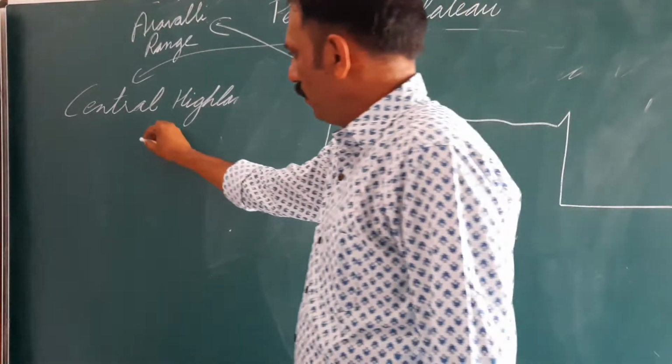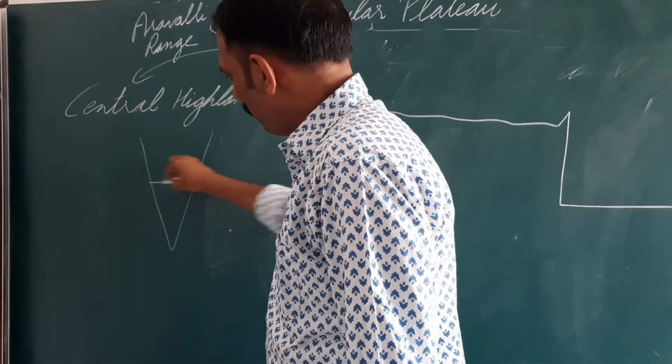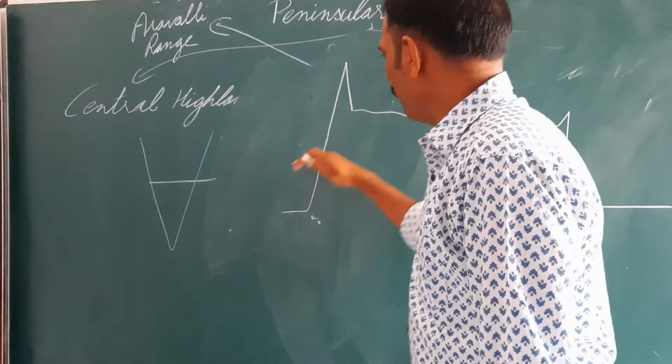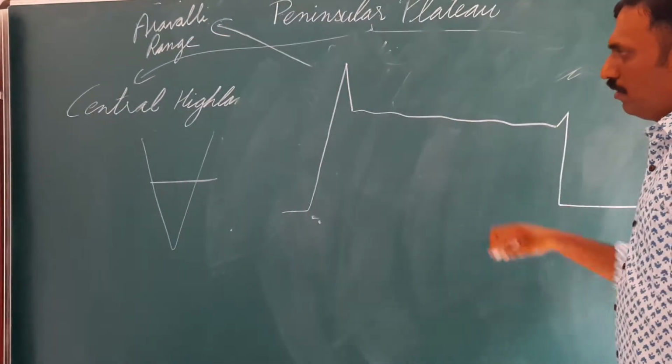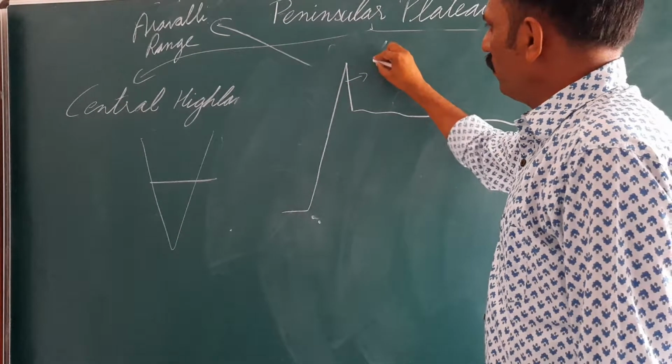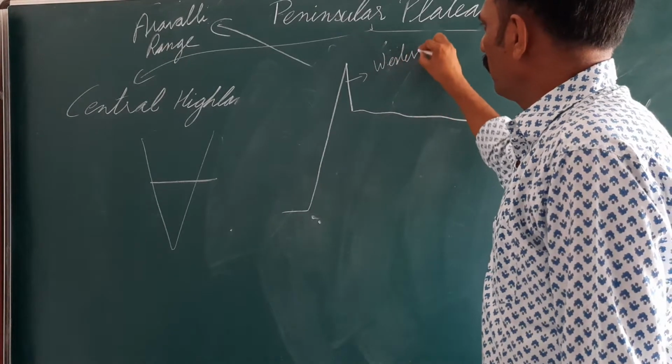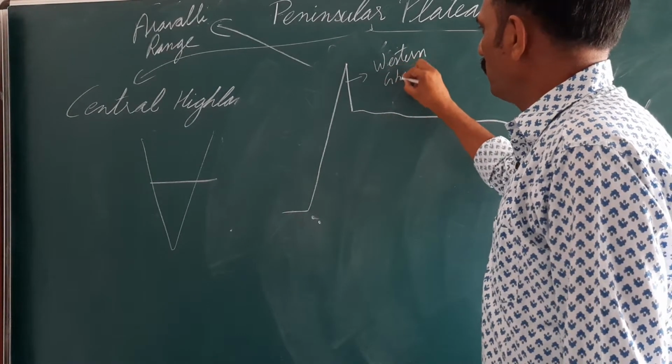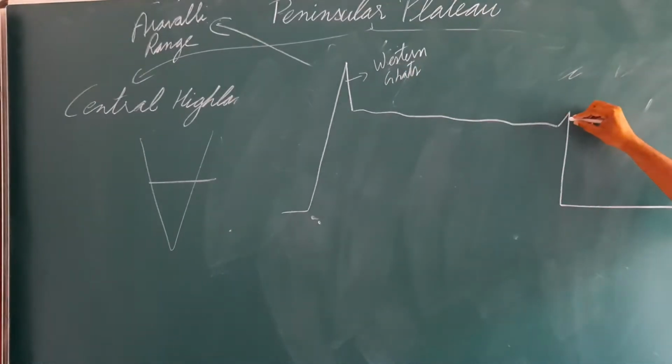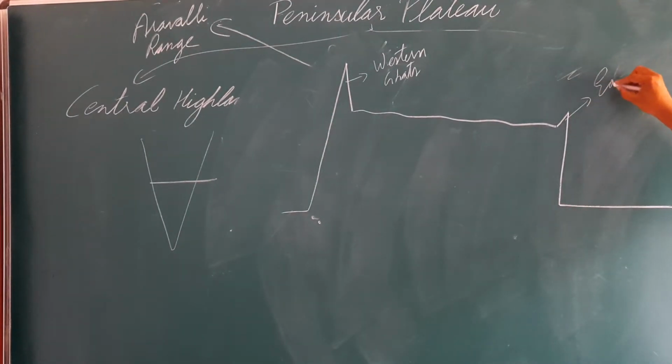Now, if we see this part from here, if we cut and see, it appears somewhat like this. These high hills are Western Ghats. These lower hills are Eastern Ghats.